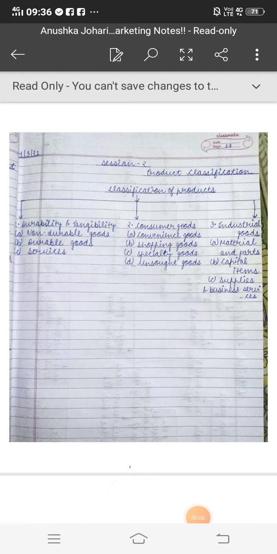Today we will start session 2 of unit 1 in marketing. The name of session 2 is product classification. Here is the diagram of classification of products. Here are 3 arrows. First arrow is of durability and tangibility. Second arrow is of consumer goods. Third is of industrial goods.